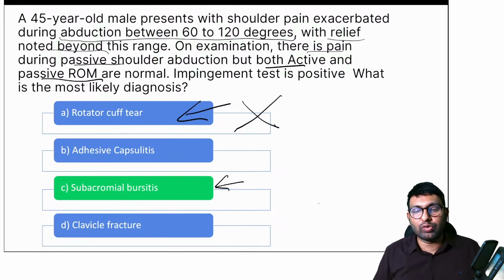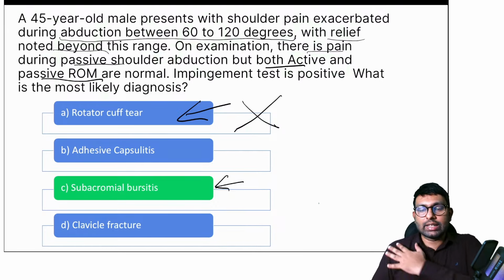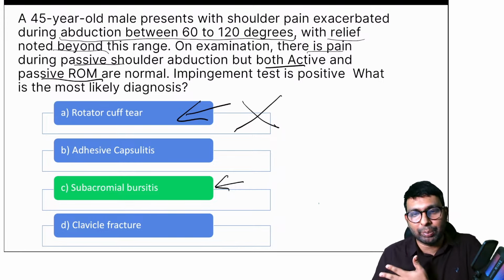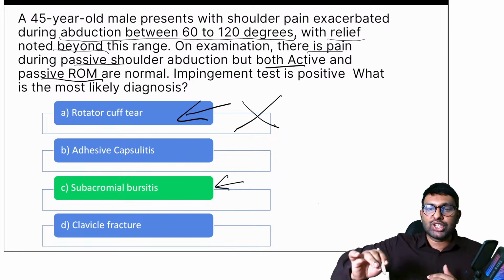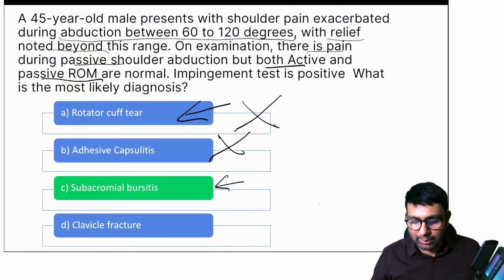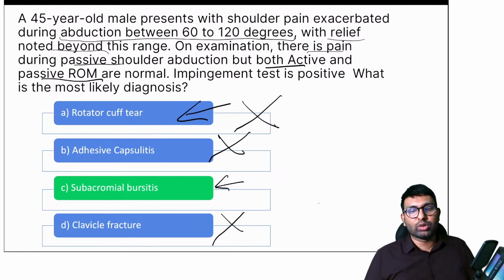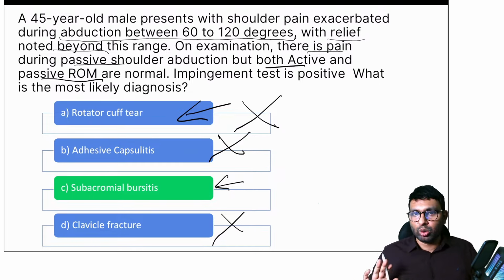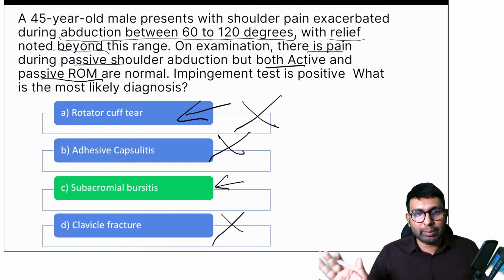In adhesive capsulitis, also called frozen shoulder, there will be a lot of restriction and pain, so the patient will not be able to initiate movement as well. Again, active and passive ROM is not possible, so adhesive capsulitis is also not the option. In clavicle fracture, we know we cannot do all of these movements. So these three are ruled out, and the answer is subacromial bursitis.